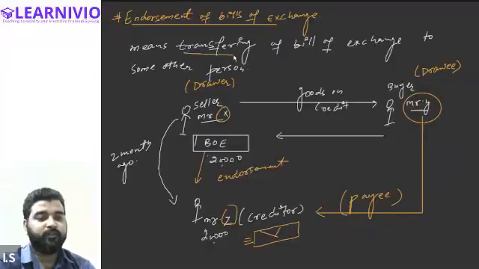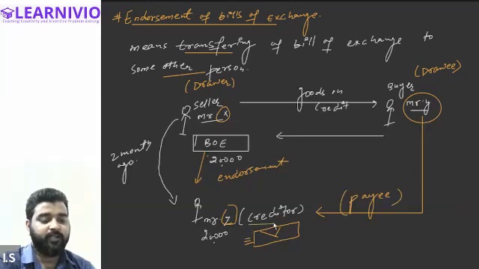Endorsement basically means transferring a bill of exchange to some other person, and the other person can be anyone. In our example, the other person is the creditor.